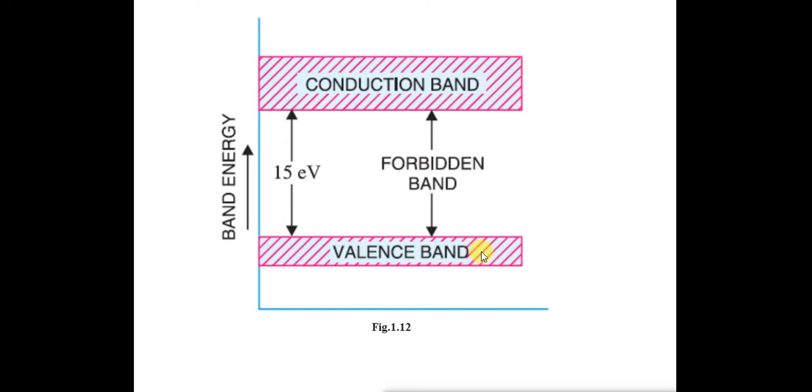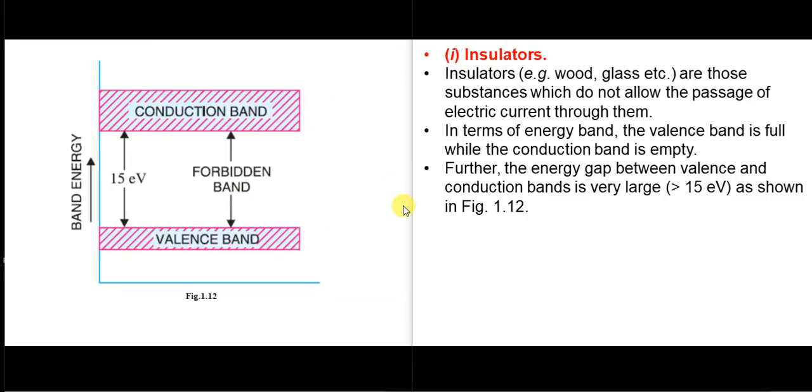The gap between the conduction band and the valence band is approximately 15 electron volts or more. Conduction band completely empty, no electrons. Valence band completely filled with electrons.